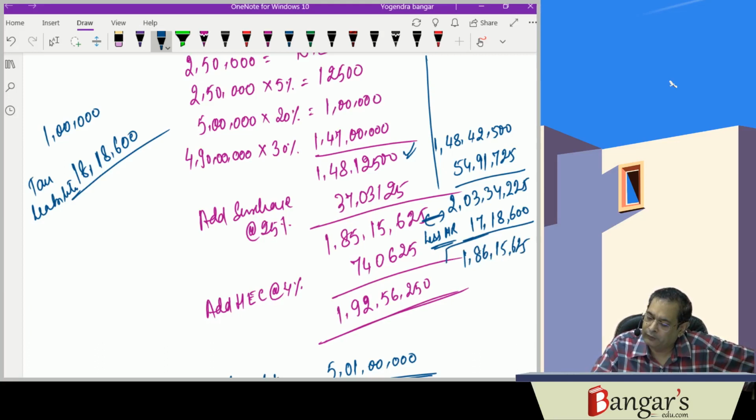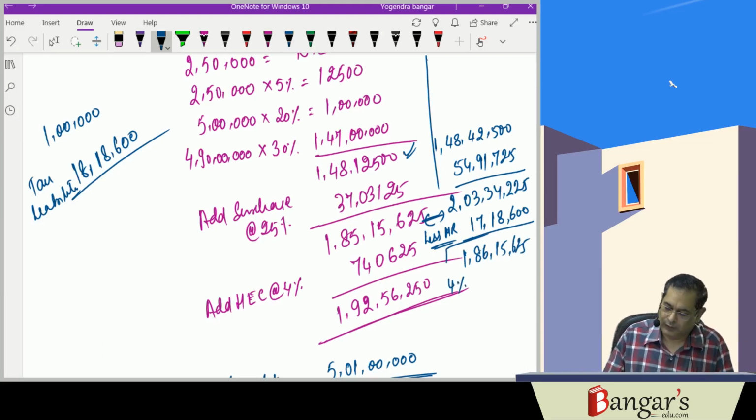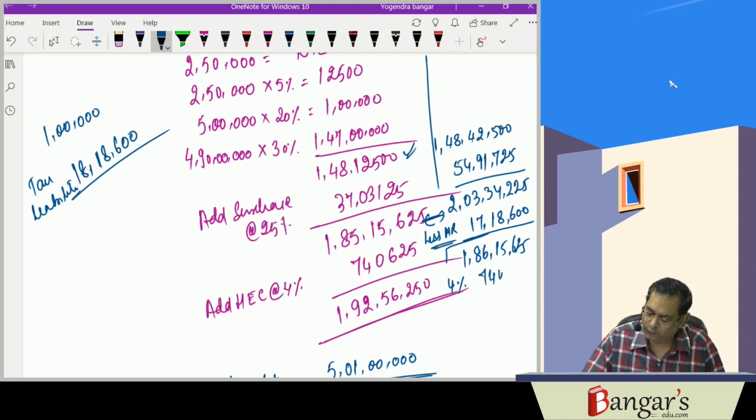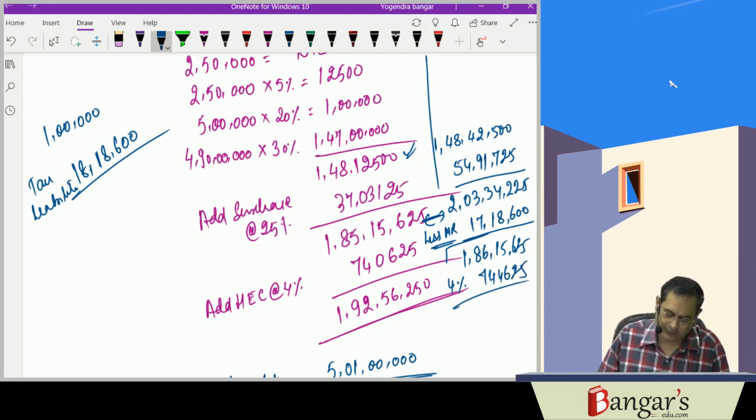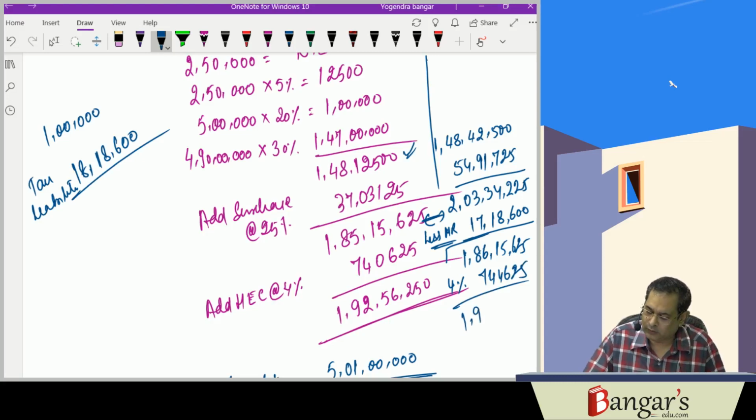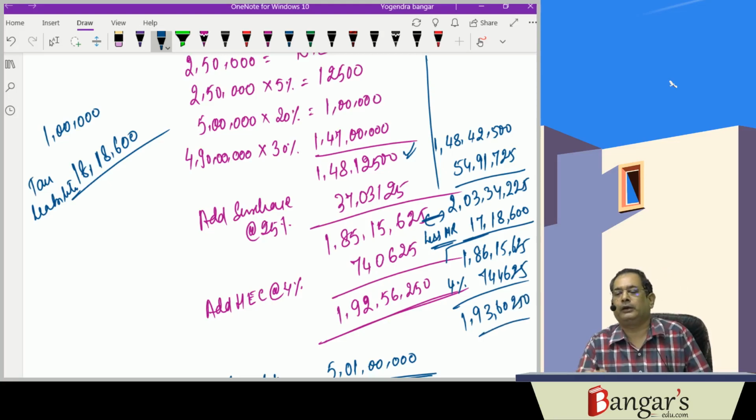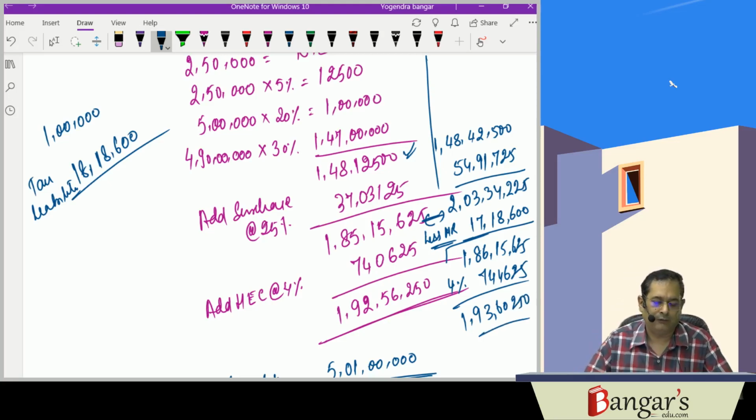15,625. Add HEC at the rate of 4% on this amount. 1 crore 86 lakh 15,625 into 4%, 7,44,625. So your tax liability is 1 crore 93 lakhs 60,250. So basically you have to understand the concept of marginal relief. These questions basically were focused on understanding marginal relief.